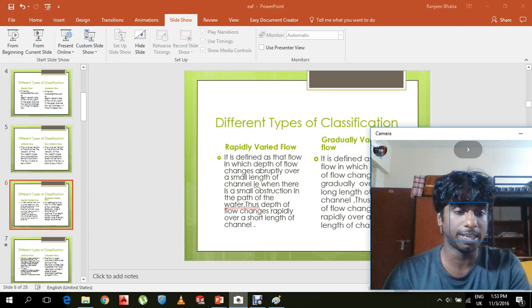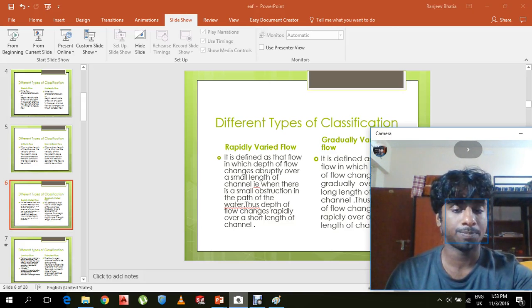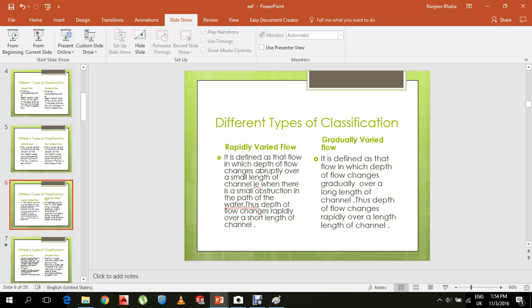The other type, gradually varying flow, is defined as that flow in which the depth of flow changes gradually over a long length of channel. The main difference between these two flows is that rapidly varying flow occurs over a short channel length and gradually varying flow occurs over a long channel length. Now let us go on to the last type of classification.